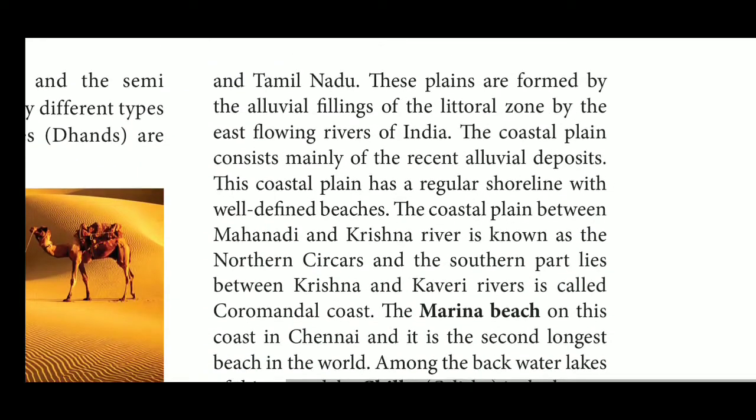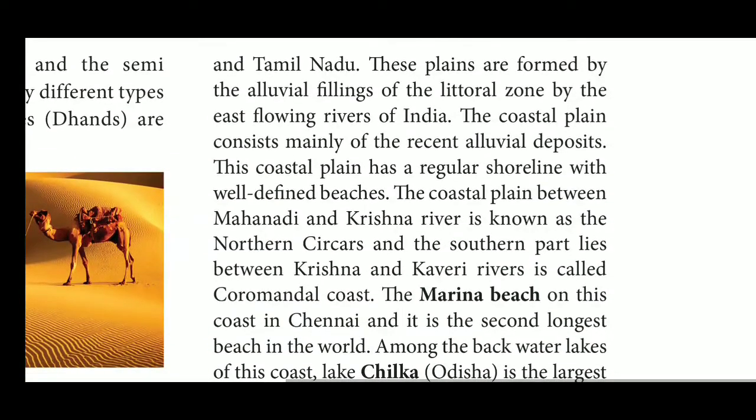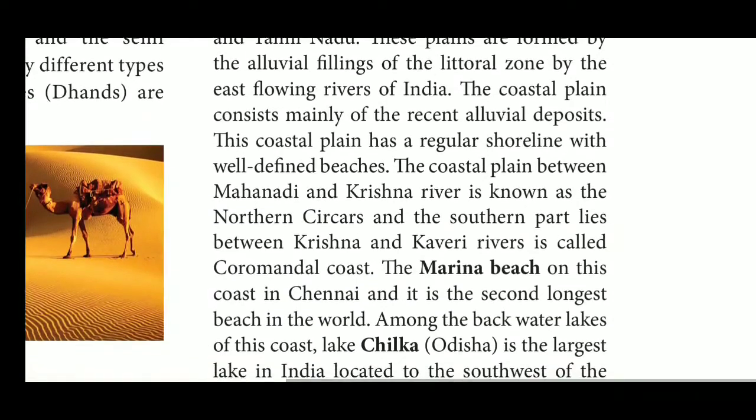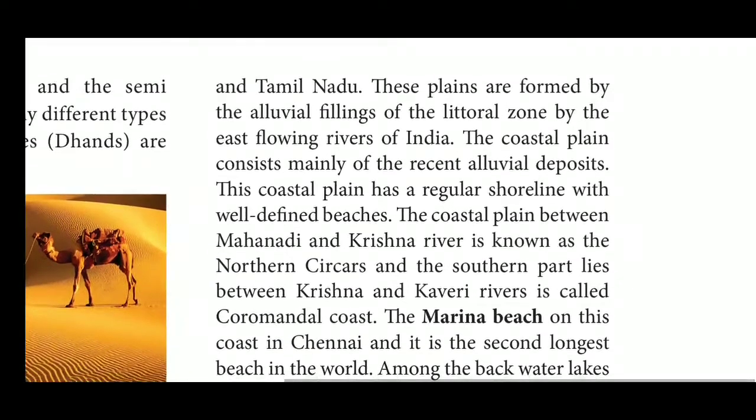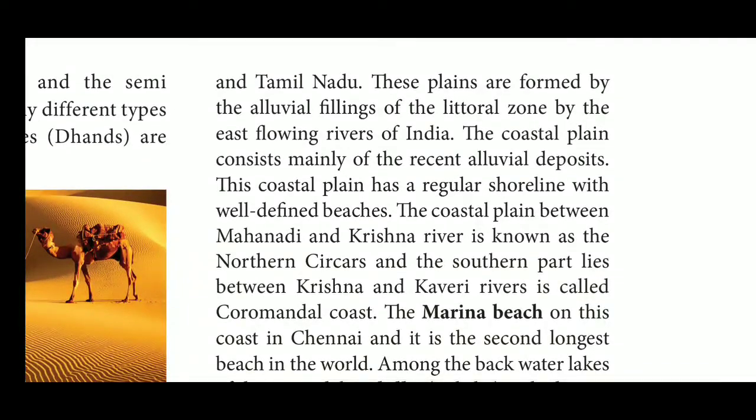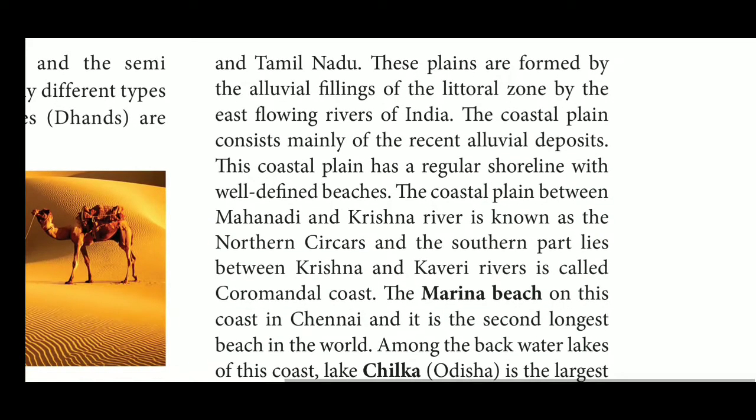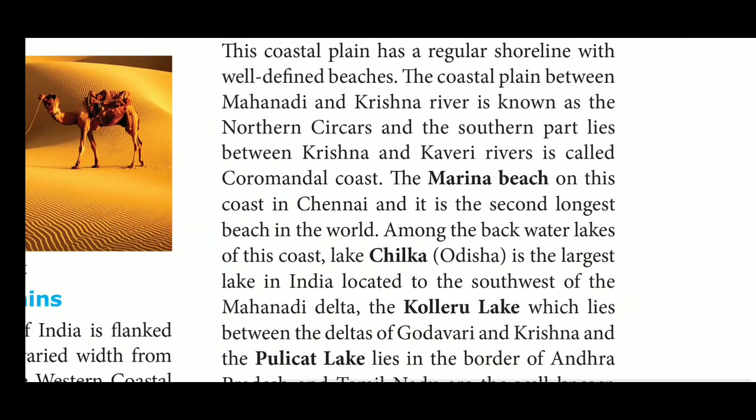Explanation. The east coastal plain is a wide stretch of landmass of India lying between the Eastern Ghats and the Bay of Bengal. It is wider and more level than the western coastal plains and stretches from Tamil Nadu in the south to West Bengal in the north through Andhra Pradesh and Odisha. These plains are formed by the alluvial filling of the littoral zone by the east flowing rivers of India.